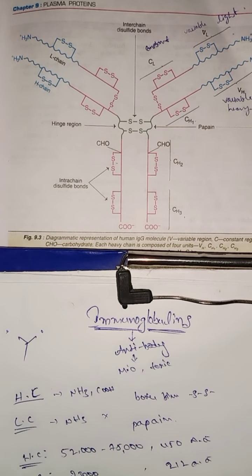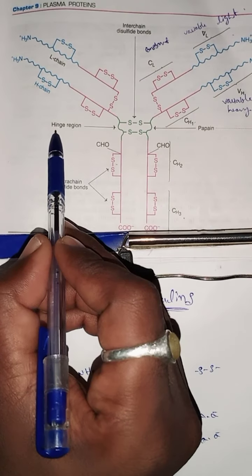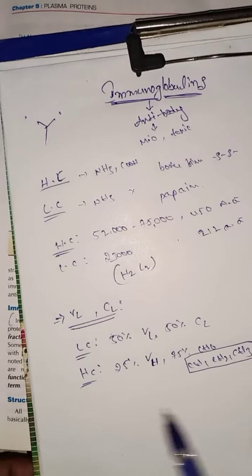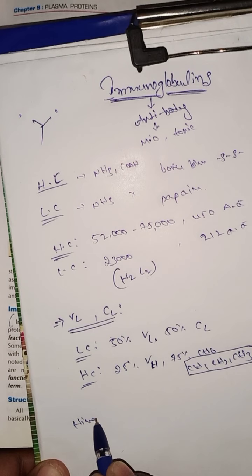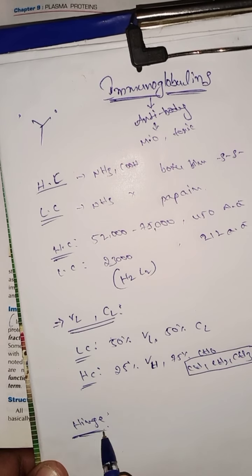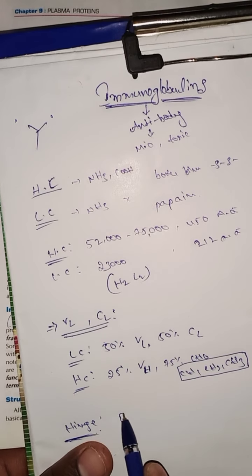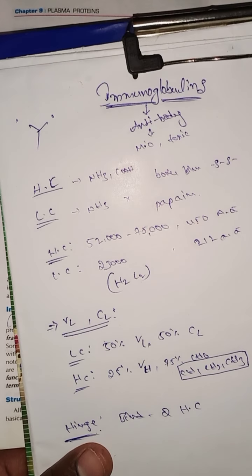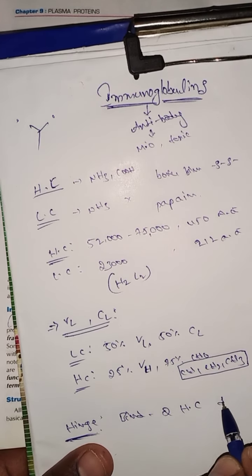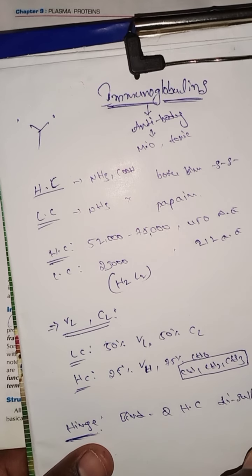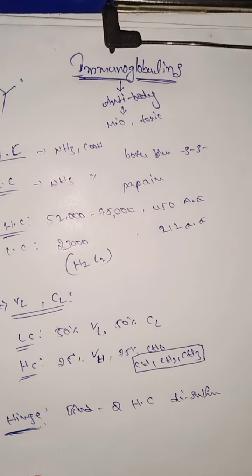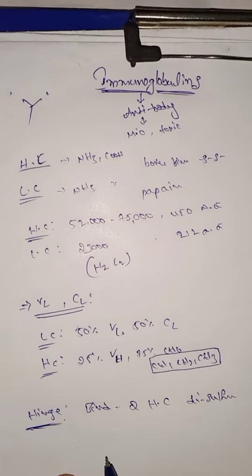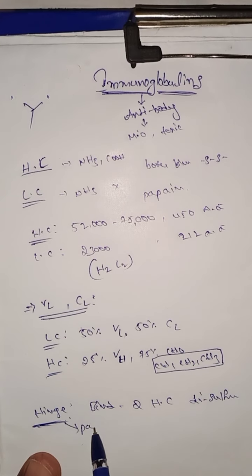So the next region is the hinge region. So what is the hinge region? The hinge region is the binding of two heavy chains by disulfide bonds. The hinge region is also known as the papain site.